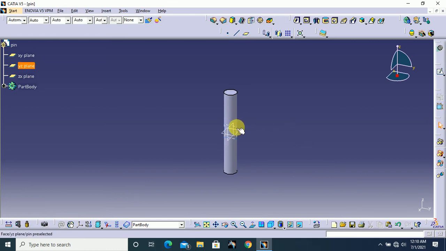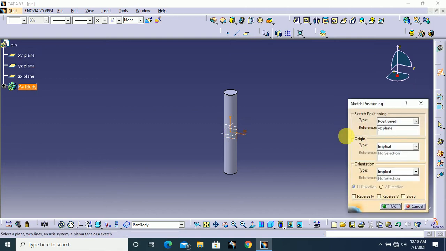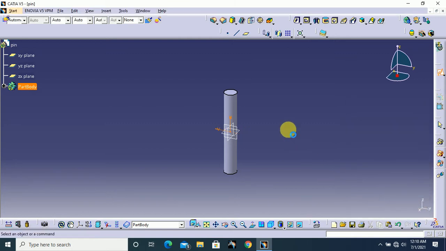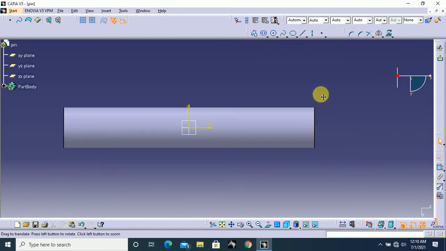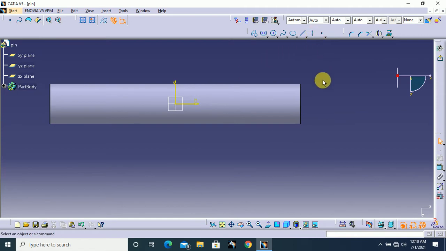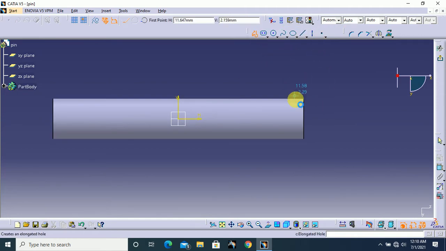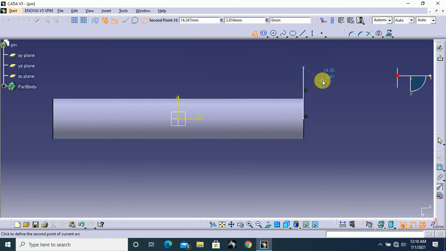Next I select this OEZ plane and I go to position sketch and I change the direction of this axis here and click OK. And I select profile option here and I draw one profile like this. Choose 3-point arc